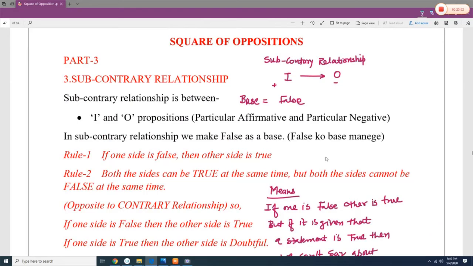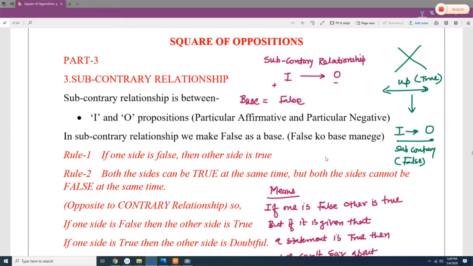Now we are going to discuss the subcontrary relationship. We discussed the contradictory relationship. We discussed the contrary relationship, which is at the top, and there the base is true. Now we are going down, and there are two propositions which are particular affirmative and particular negative. This kind of relationship is known as subcontrary, and in this kind of proposition, the base is false.